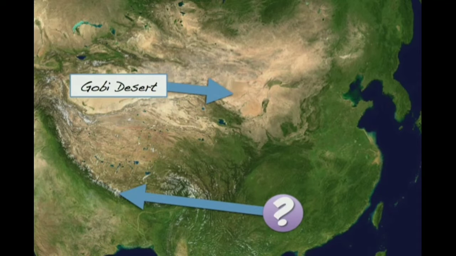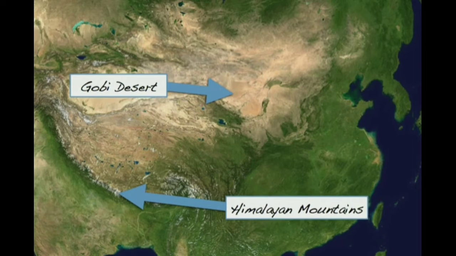Now look down here to the southwest. What you'll see there is kind of a line, and on one side you see some more browns, on the other, you see some deeper greens, but right along that ridge there, you notice that we have some speckling of white. Well, that white that we're looking at is actually snow. So this natural barrier is, that's right, you guessed it, these are the Himalayan mountains. That's snow on the top of those mountains that we can see even in this satellite image, which is pretty neat. Now look at this natural barrier.